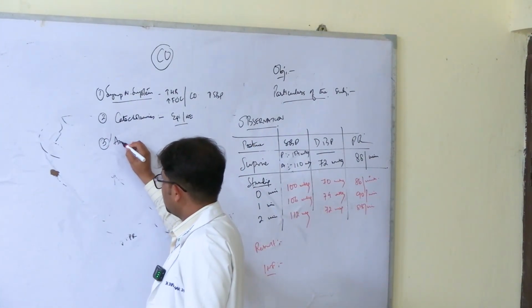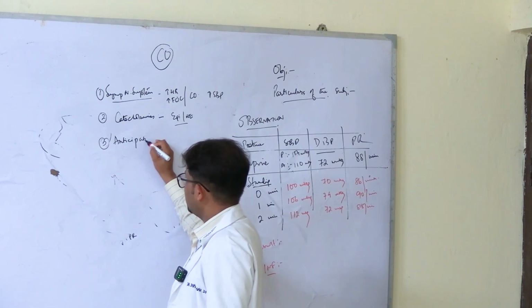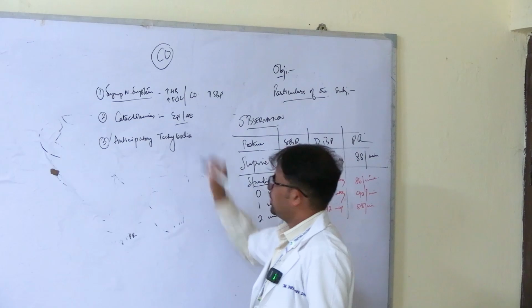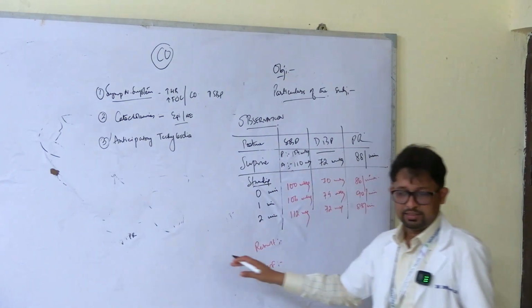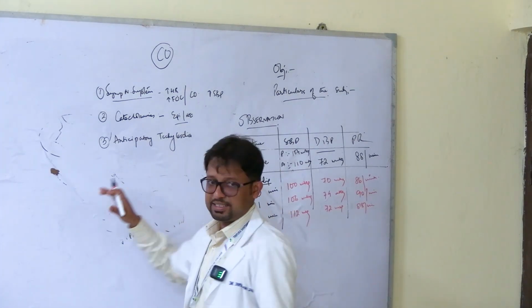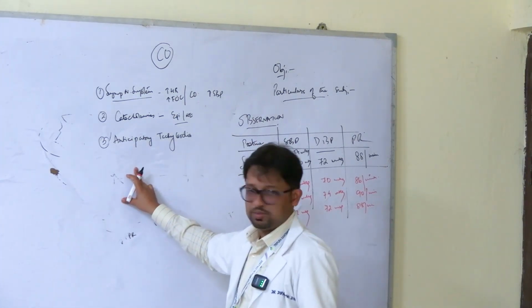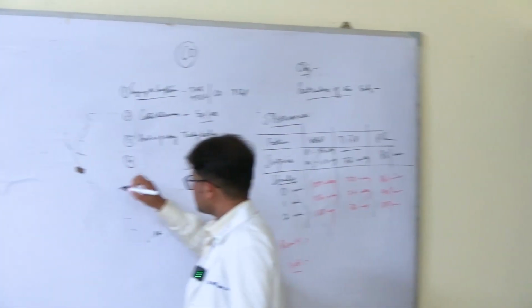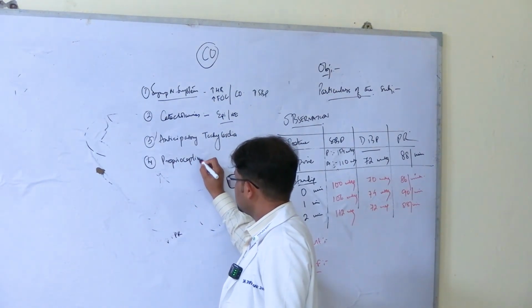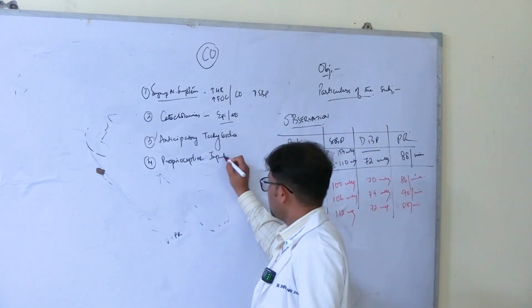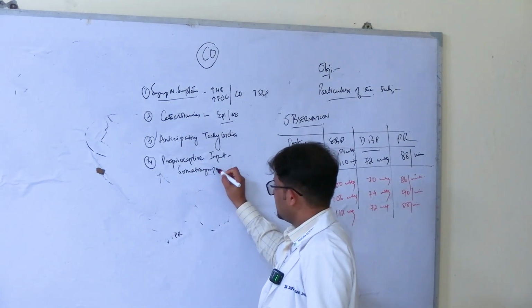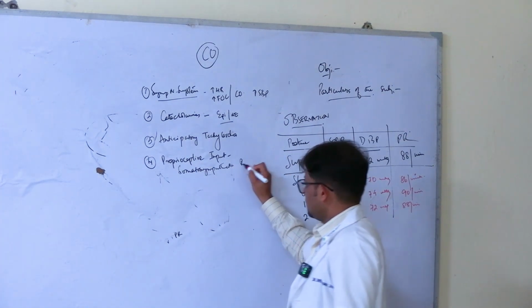Third effect or mechanism is anticipatory tachycardia. So even the thought of exercise increases the pulse rate, increases the heart rate, right? Even before you start moving your body actively, there is a slight increase. So this is mediated from the cerebral cortex. Fourth mechanism is the proprioceptive input, which causes a reflex called as a somatosympathetic reflex. What is this?